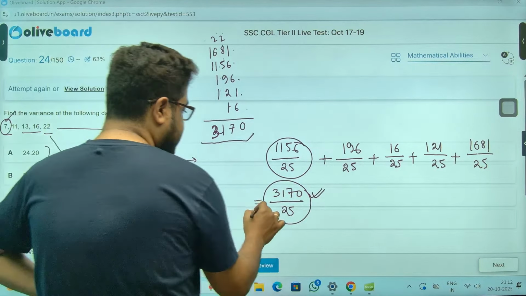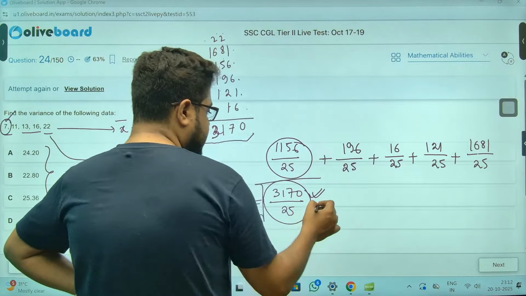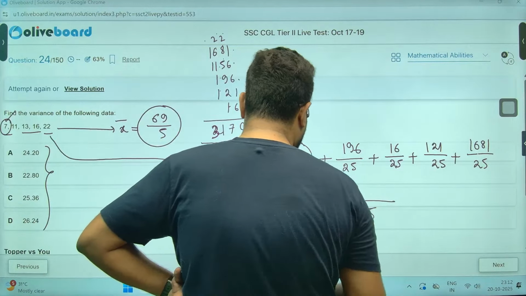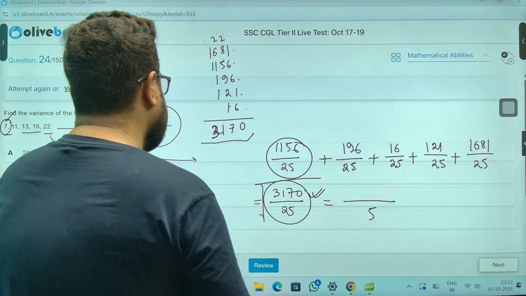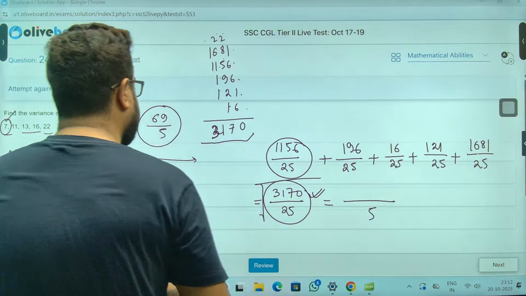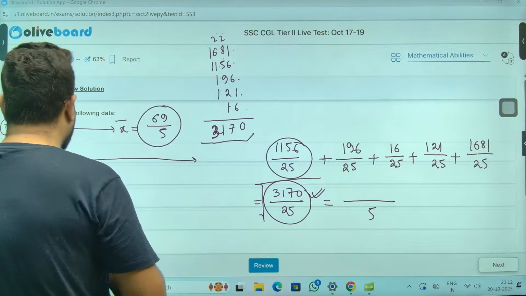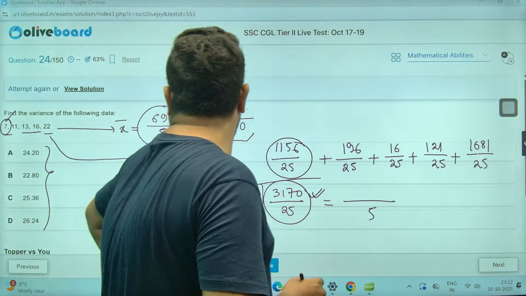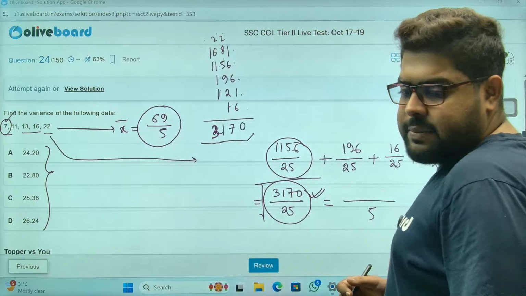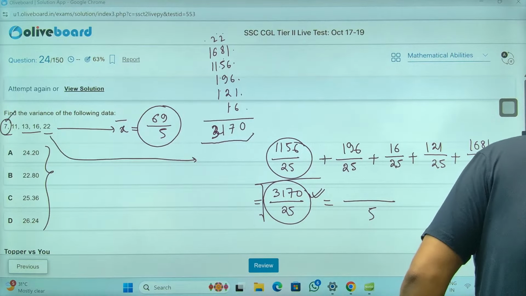Square root of this. Sir, ye neeche 5 aaya, upar karo sir. 3170 na. But again options kaise itna bada aayega sir? So there is some issue in the options. I'm 100% sure.